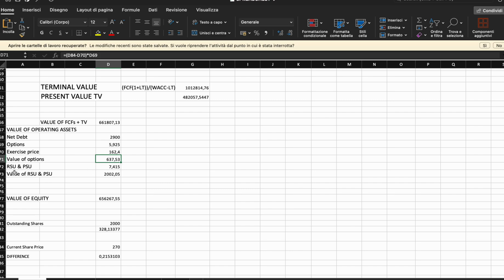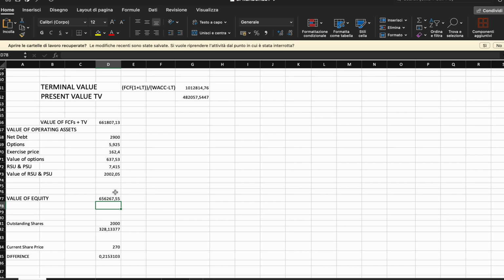Then we have the restricted stock units and the performance stock units. I multiplied this figure by the current share price, and here's the result that I get. And here's how I've estimated what I think is the fair value of the equity.